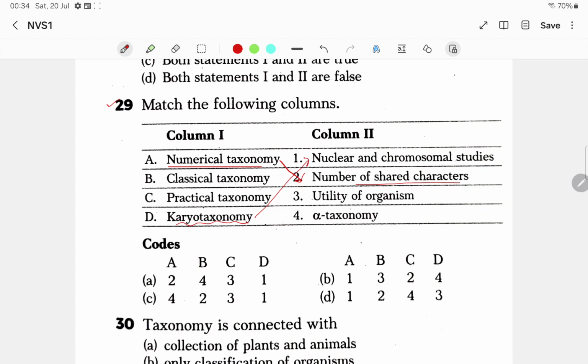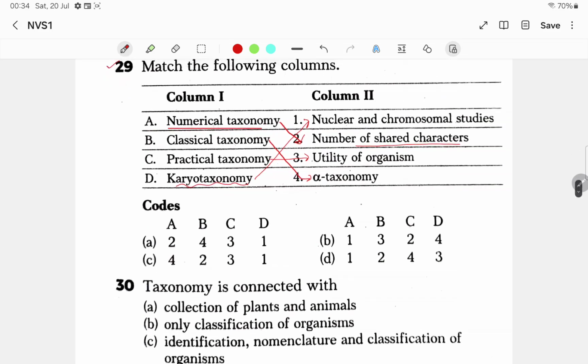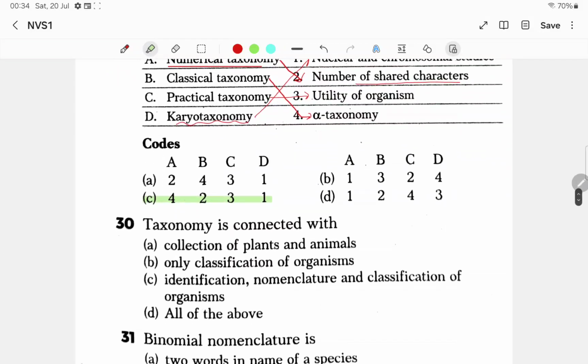Classical taxonomy is also called alpha taxonomy. Practical taxonomy is utility of organism. So what will be the correct answer? In option C, A4, B2, C3, D1. That will be the correct answer.